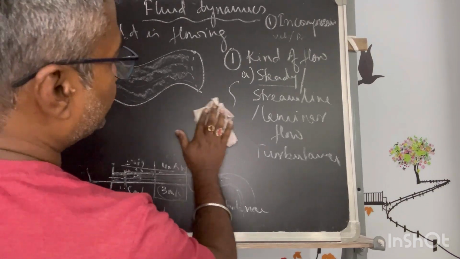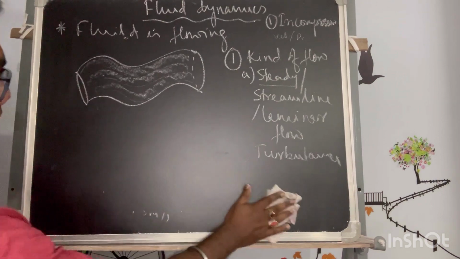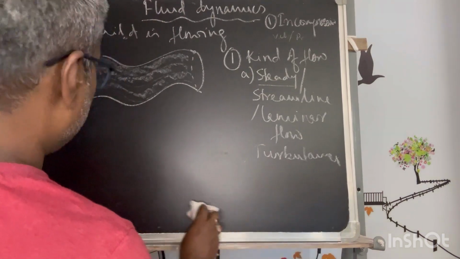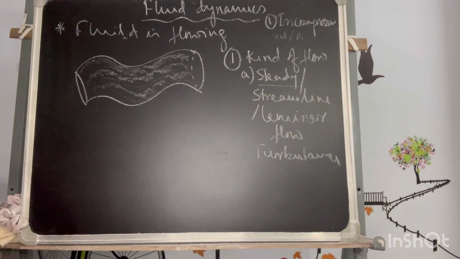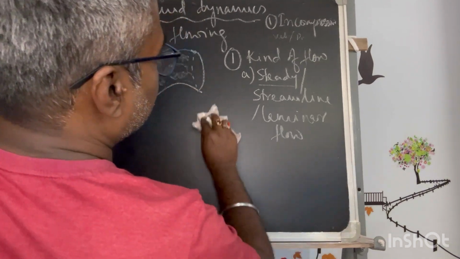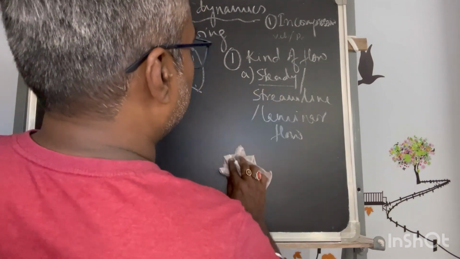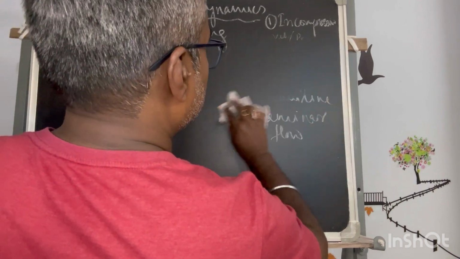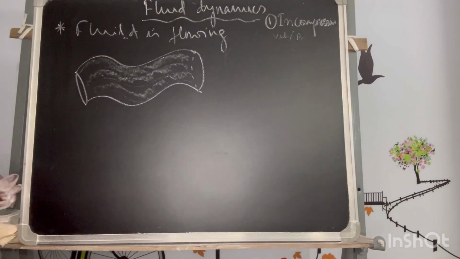Now we will mostly consider the first kind of flow, that is the steady, streamline or laminar flow. We'll talk on this.